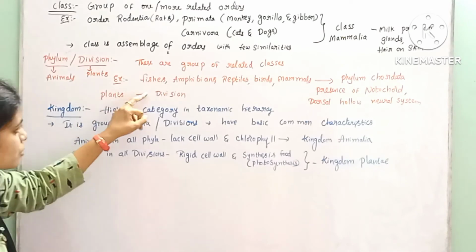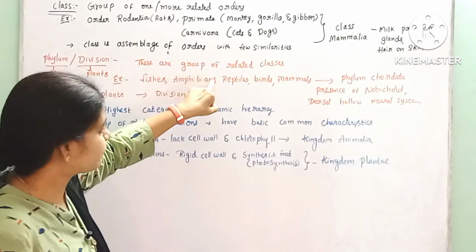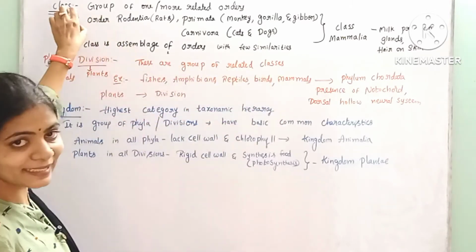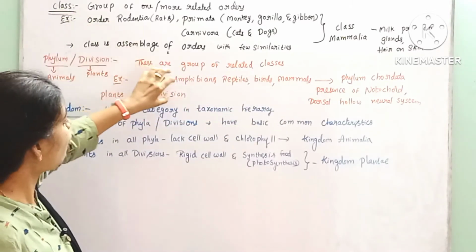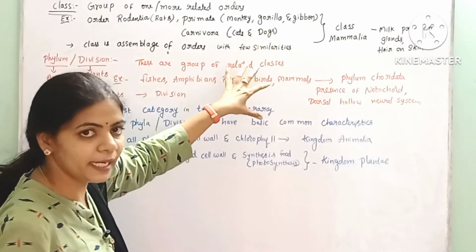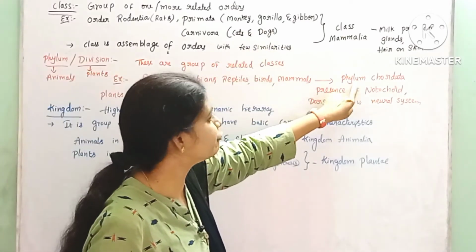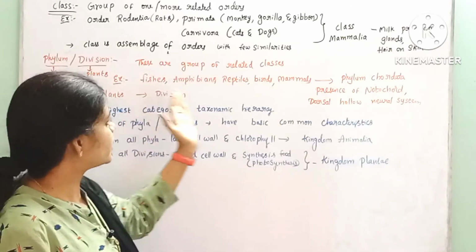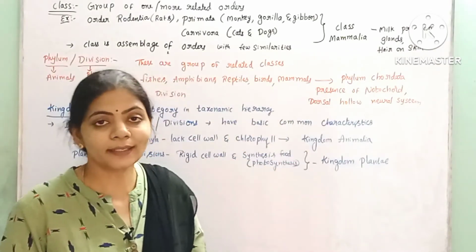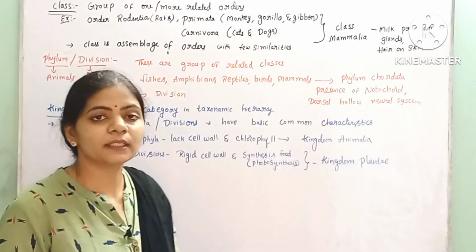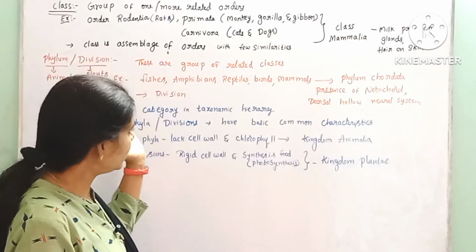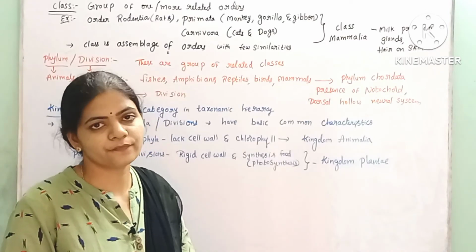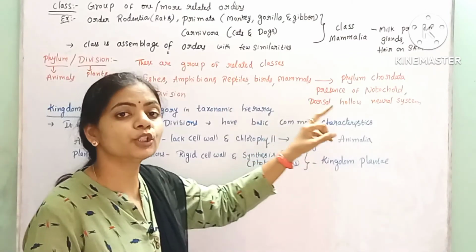Example: fishes, amphibians, reptiles, birds, and mammals. All are classes, right? All these classes combine and form a common phylum, which is called Chordata. So all these were kept under the phylum Chordata. Why were they kept under Chordata? Because all these animals, at some stage in their life history, have a notochord.